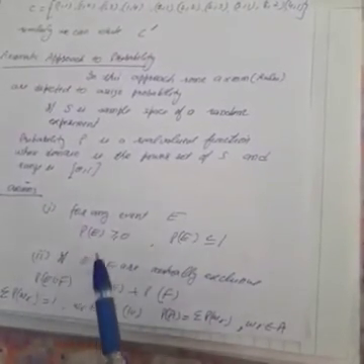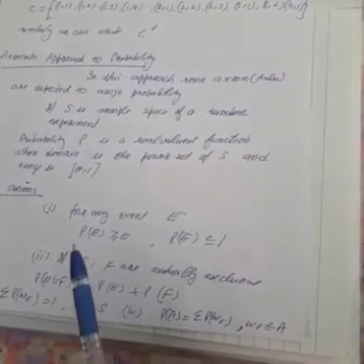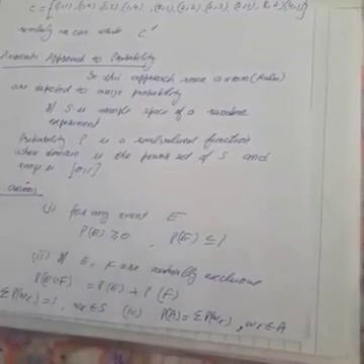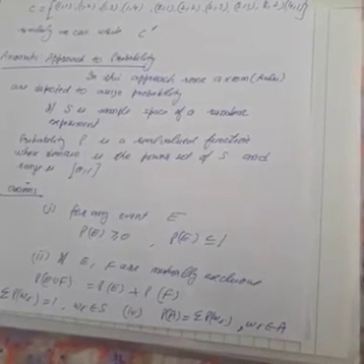So these are the axioms that should be followed in the axiomatic approach, and I hope it is clear. That's all for today. So you try the questions of exercise 16.2.